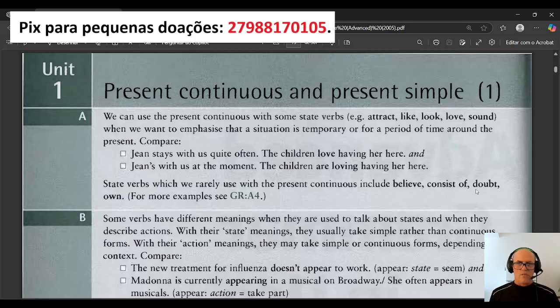Or doubt. Doubt, you know that in Portuguese is duvidar. So, we don't say, I am doubting. We don't say that. We say, I doubt or I don't doubt. And own. Okay, own here is like to have, to have the possession of something. So these verbs we don't use in the continuous forms, okay?